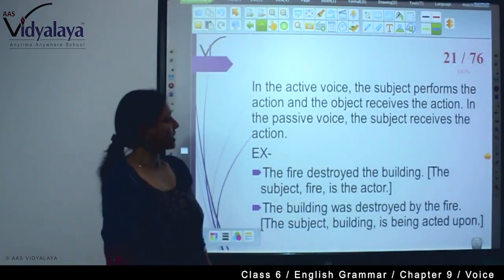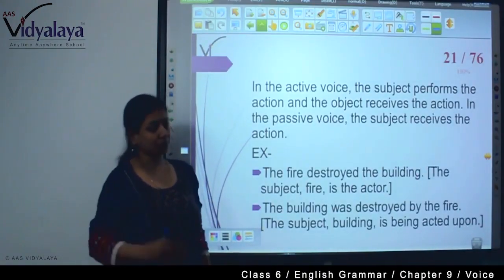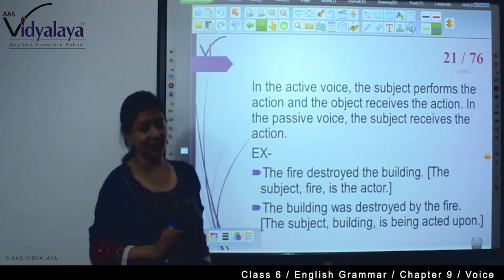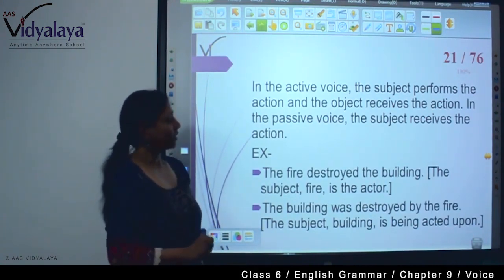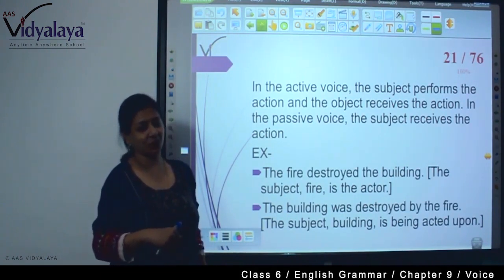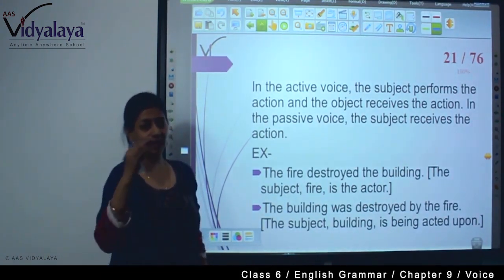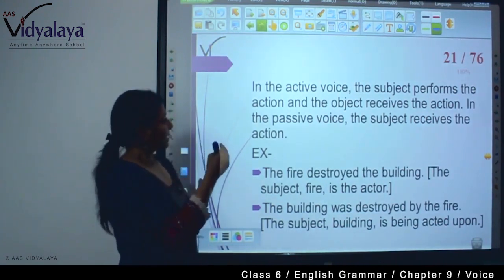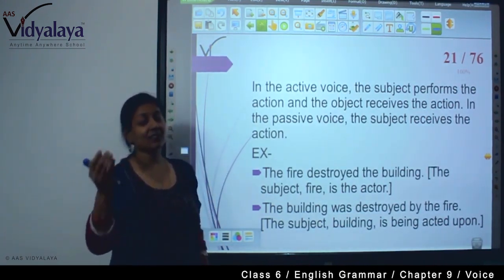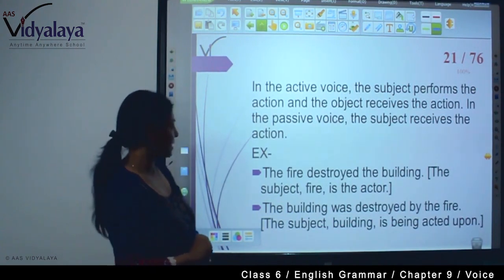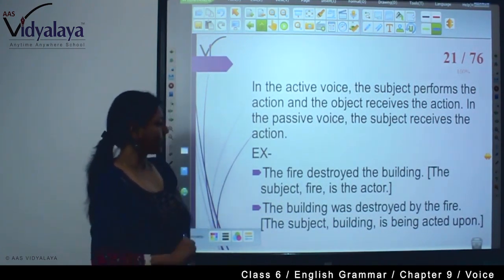In the active voice, the subject performs the action and the object receives the action. Just as I have said, in the passive voice, the subject receives the action. Because active means the doer is doing the action, and in the passive voice, the subject is the receiver of the action. For example, the fire destroyed the building.